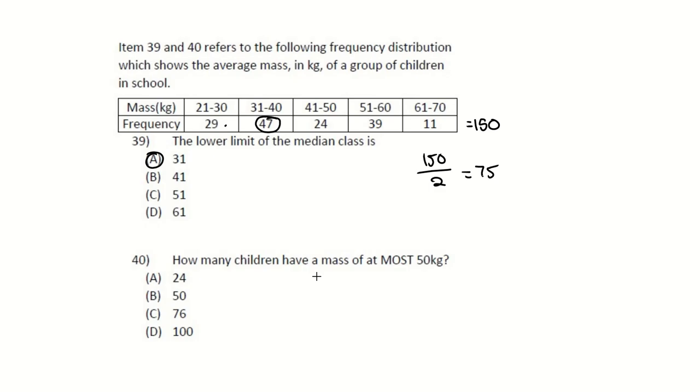How many children have a mass of 50 at most? So you're looking at anything lower than 50, right? So that's 29 plus 47 plus 24, the region between 21 to 50. When you add all of that up, 29 plus 47 plus 24, you're going to get 100. So you know the answer would be D for number 40.